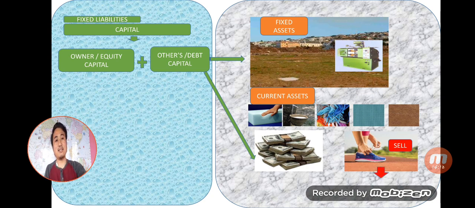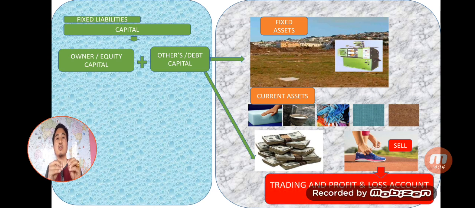So when business is selling the shoe, as I told you, what they will do is they will buy raw material, they will sell the shoe. When they're buying raw material, money is going out of the pocket. When they're selling the shoe, money is coming inside the pocket. So again, money is going outside the pocket to buy the raw material. When they sell the finished good, money is coming inside the pocket. So when money is going out of the pocket, that is known as expenses. When money is coming in the pocket, that is known as income.